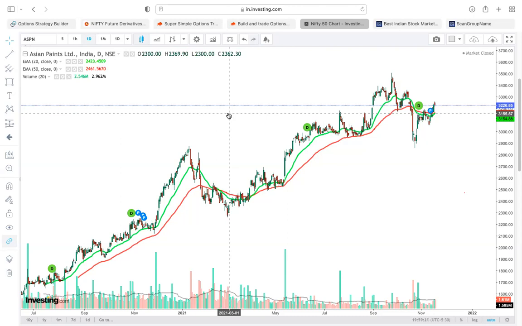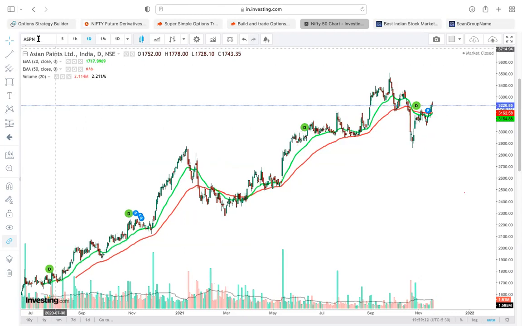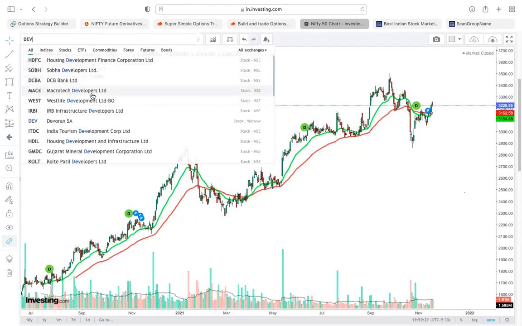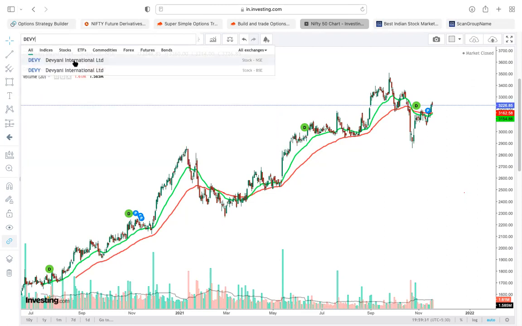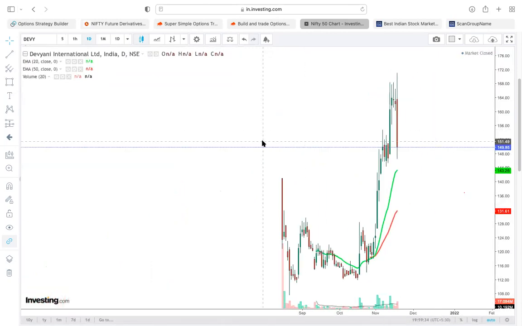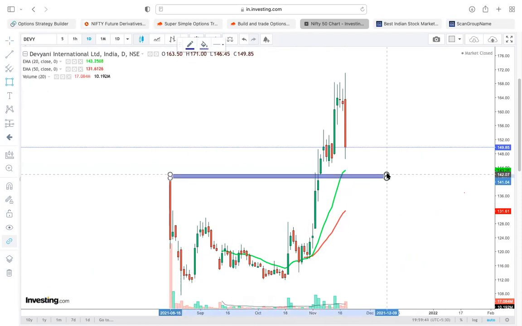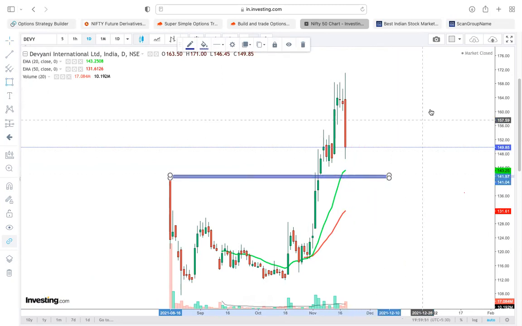That will be a very good buy, because if you see the chart of Devyani International, this was one high. It took almost 2-3 months to break that high. This will act like a support zone, no? This is a support zone. It may come up to this support zone near 140, take consolidation, and again start moving up.